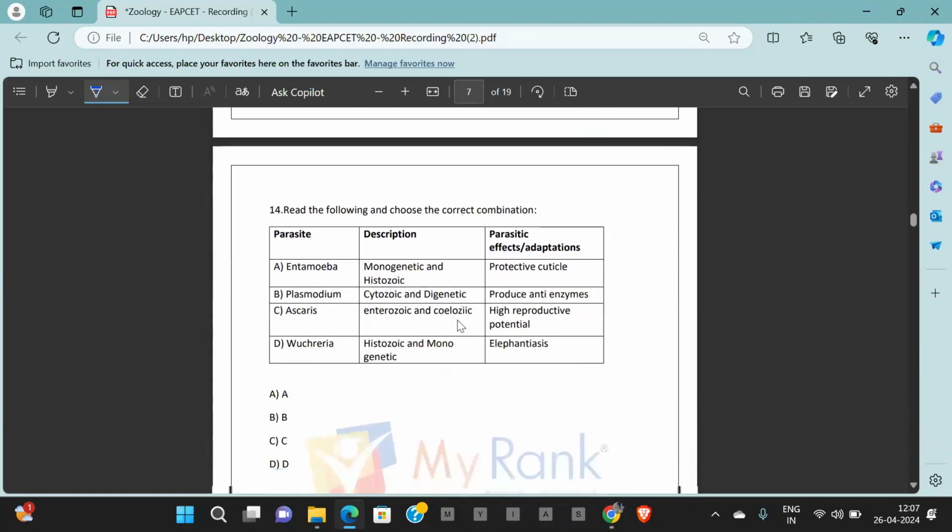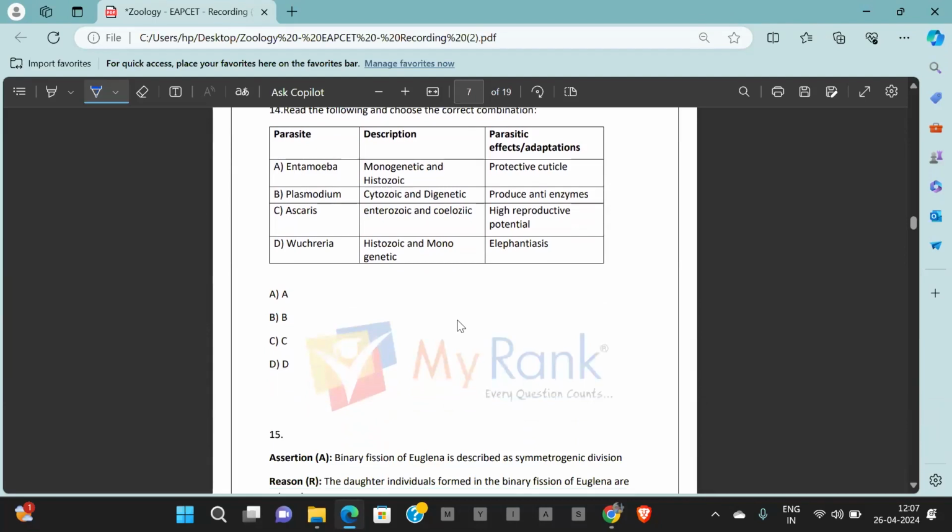Next, question number 14. Question number 14 is a box kind of question. Here, Entamoeba histolytica, monogenetic and histozoic, has a protective cuticle. Monogenetic and histozoic are the characteristic description of Entamoeba is correct, but they do not contain any protective cuticle. Plasmodium is cytozoic and digenetic, yes, but they do not produce any anti-enzymes.